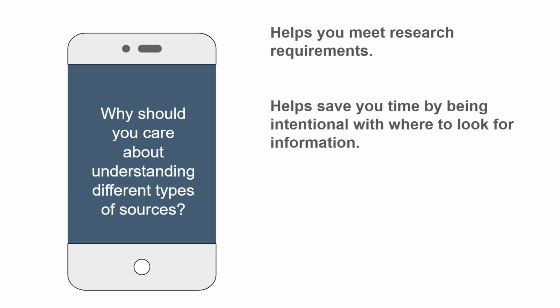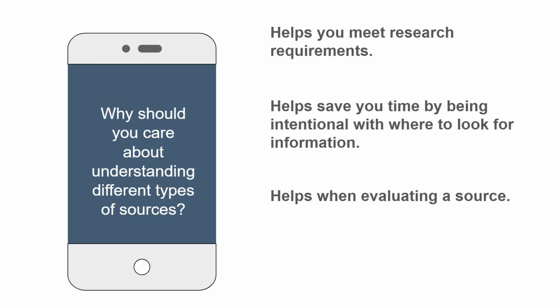Second, you can save yourself time by being intentional with where to look for information. For example, if I want to learn how to sign the ASL alphabet, I probably want to watch a video, so I'd just go to YouTube. Or if I needed a book, I would go directly to the library or a bookstore. Saves myself time.